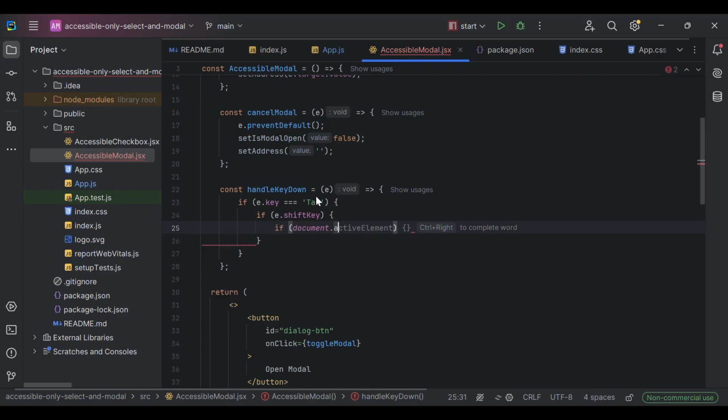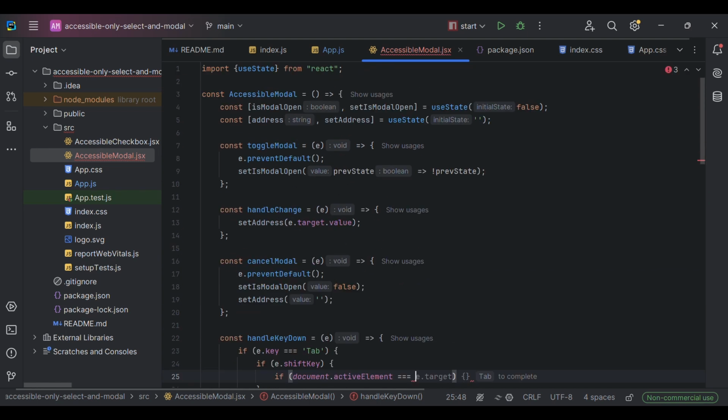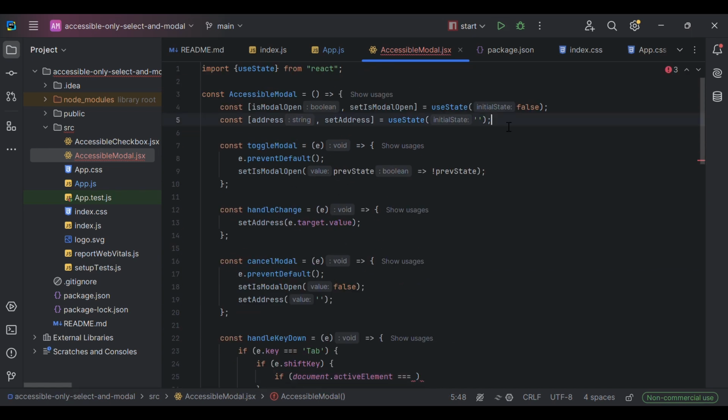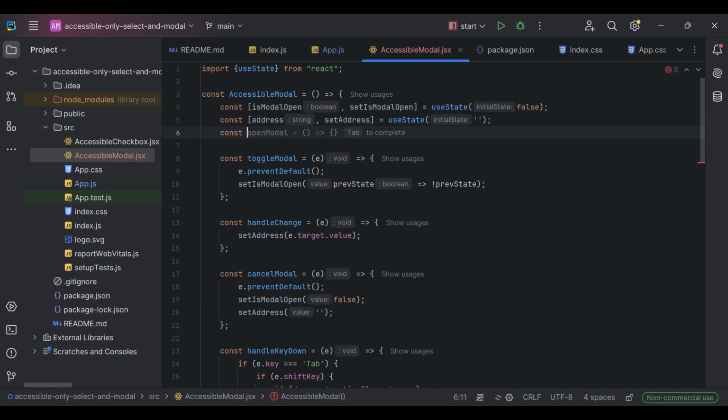Active element. And we are going to add few refs. First of all, we are going to create an input ref, because in our form it is the first.